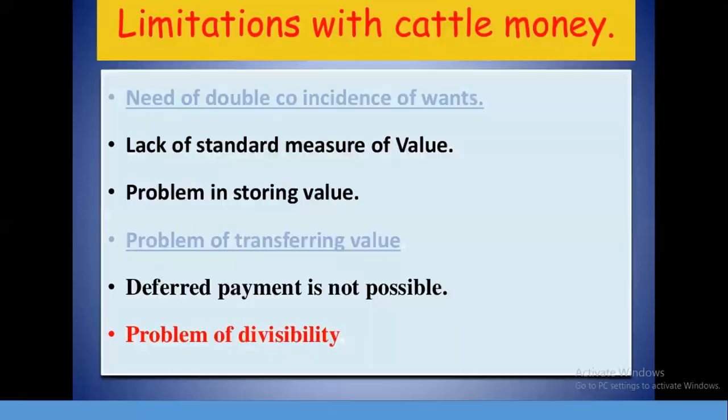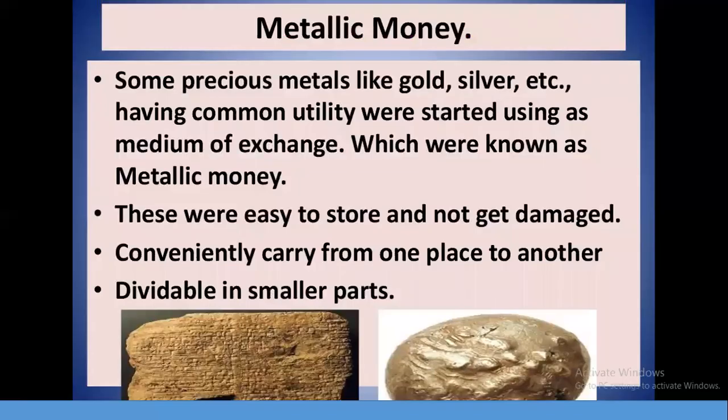Now there were limitations with cattle money also: need of double coincidence of wants, lack of standard measure of value, problem in storing value, problem of transferring value, and problem of divisibility. So the same as the barter system, the same as commodity money, and the same with cattle money. Now, what is metallic money? We will see that in the next session.